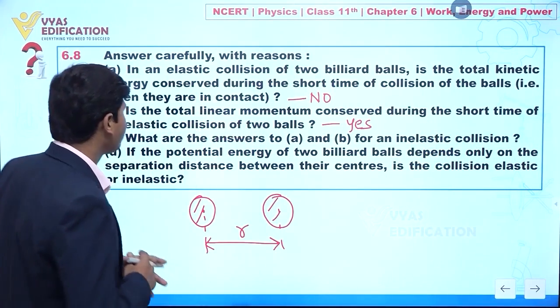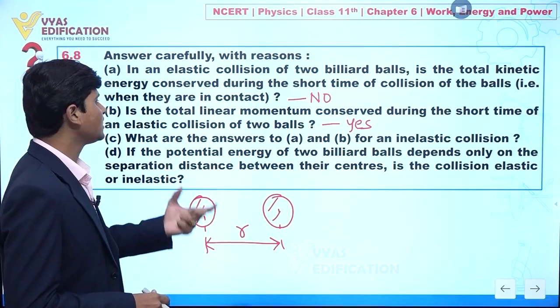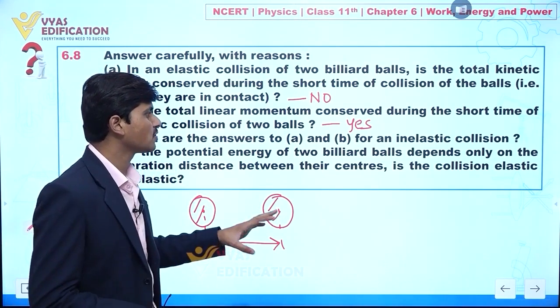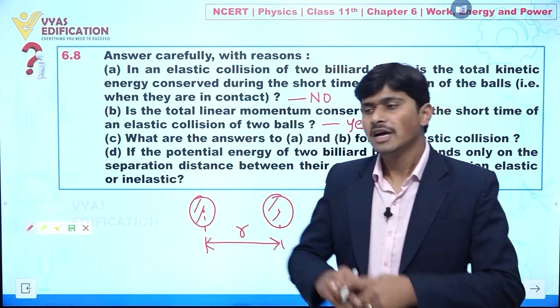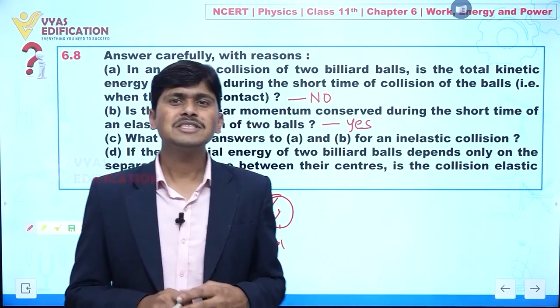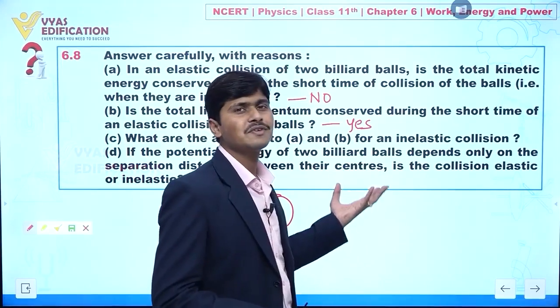Now, the potential energy depends only on the separation distance between the centers. Whenever we are talking about potential energy and no external force is acting, it means the forces acting here are conservative in nature.